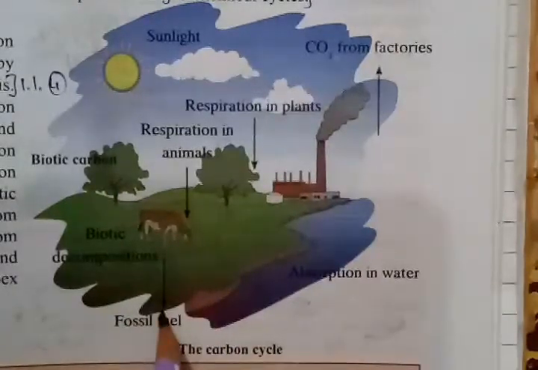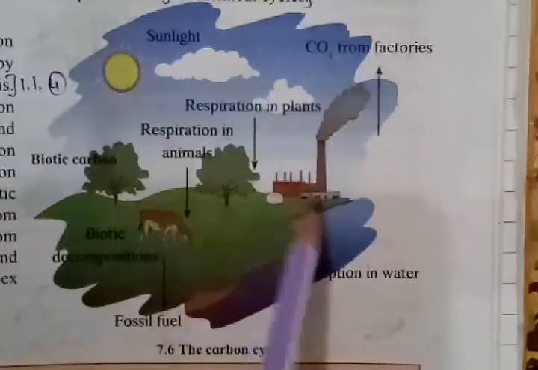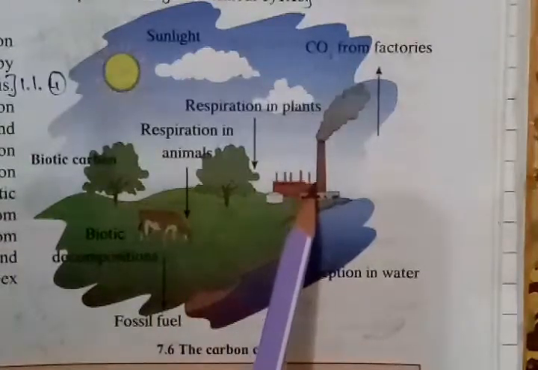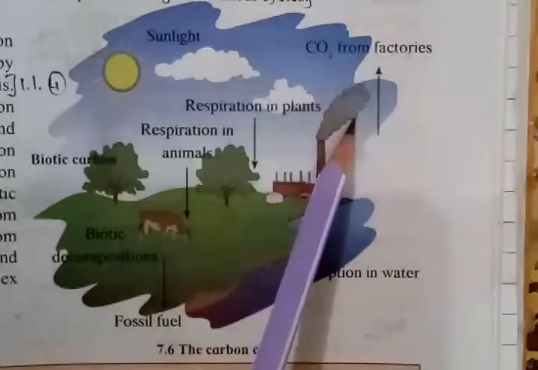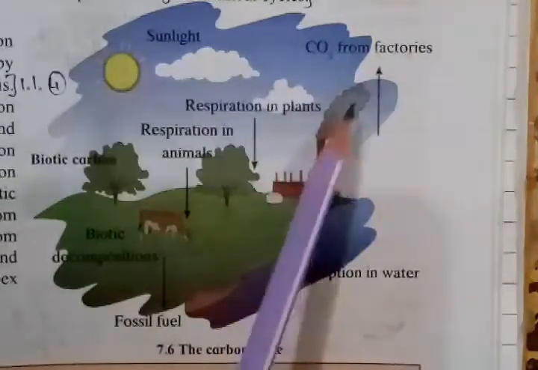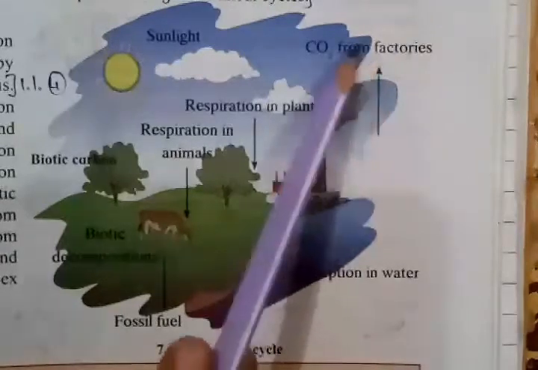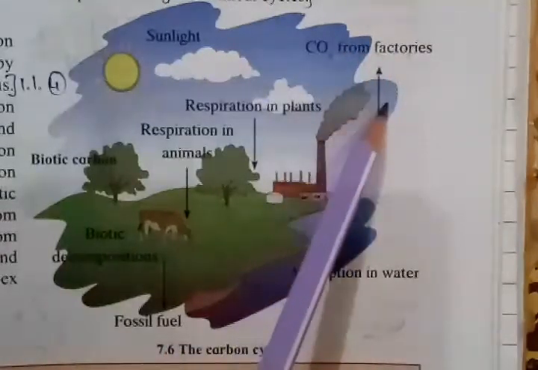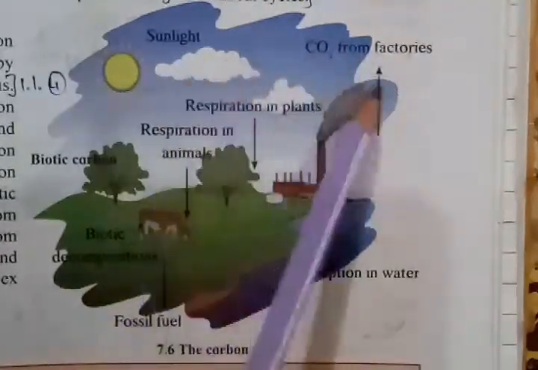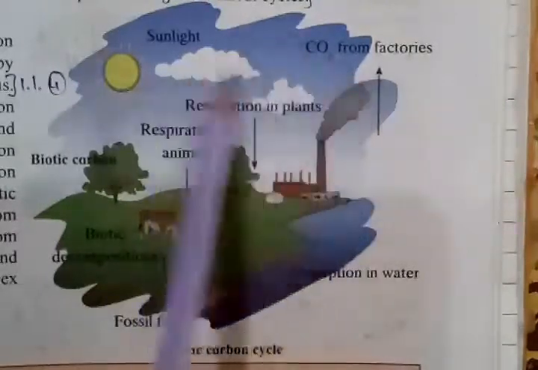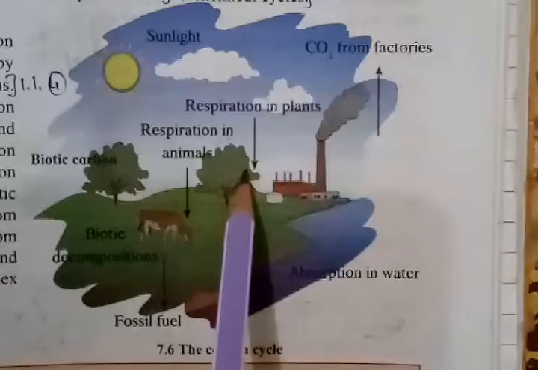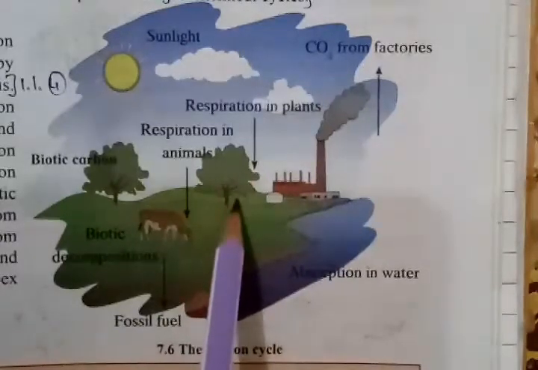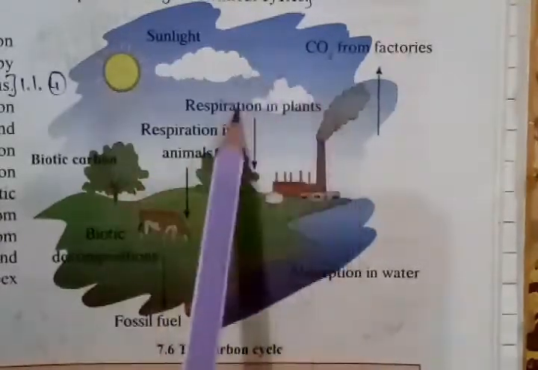Now these fossil fuels are used in factories to run the factories. Now these factories produce lots of carbon dioxide. When it is released from the factories, it gets mixed into the atmosphere. Then from the atmosphere, it is again absorbed by the plants. So in this way, this cycle goes on continuously.